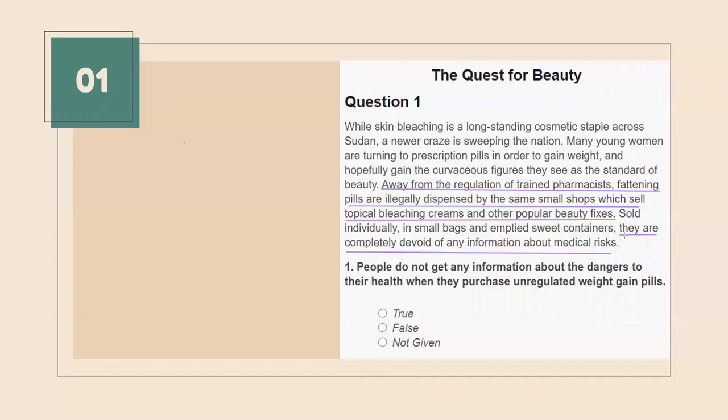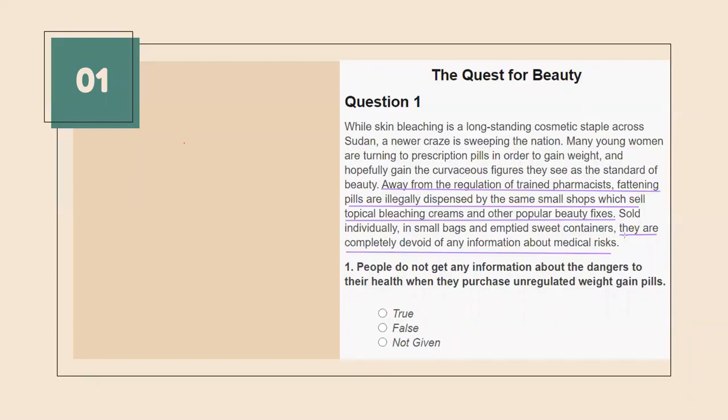Again, it is paraphrased: medical risk, and in the statement it is given as dangers to their health. So it is again a paraphrase, and the phrase completely devoid means completely unaware, that people do not get any information.